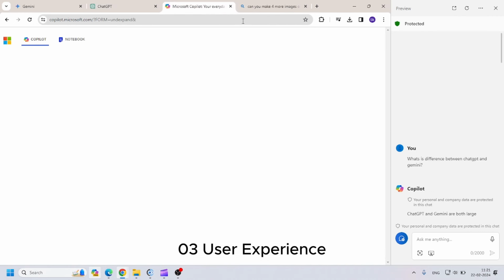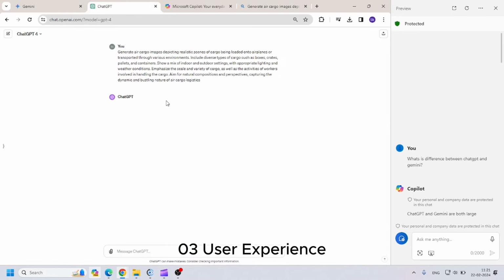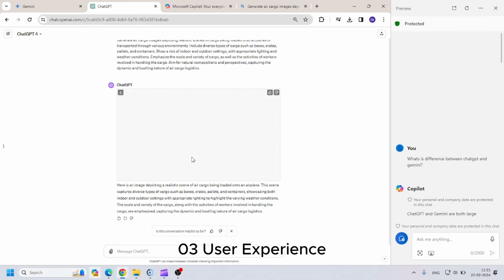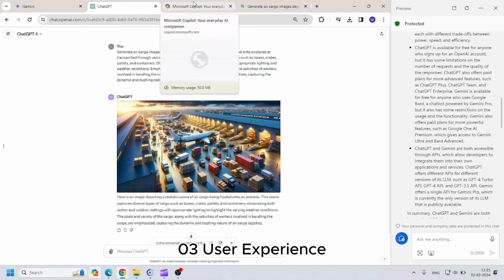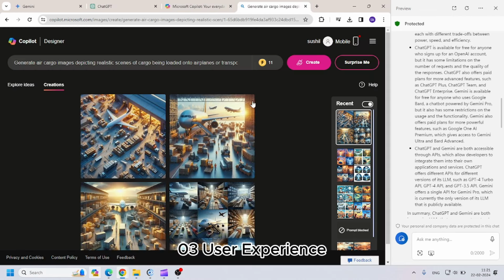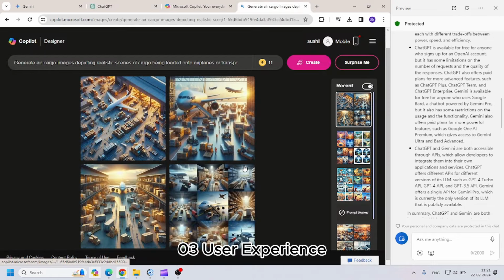But here you need to make it more precise, only then you may get the results. So I'm going to generate images with the same prompt. This is the image that is created by DALL-E 3 in ChatGPT 4, and this is the image that we get. I think the results are similar.